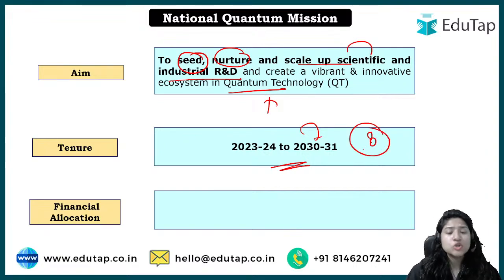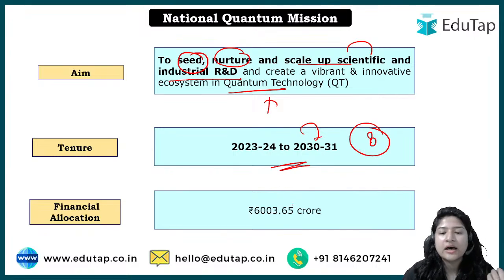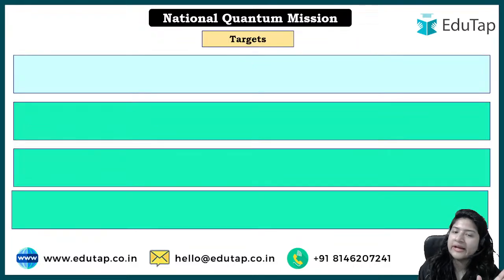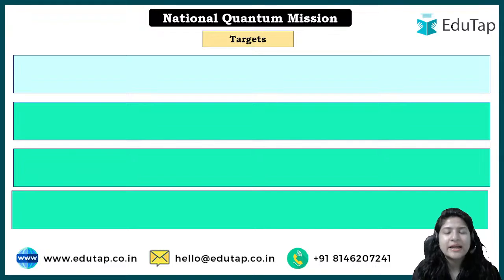Okay. Talking about financial allocation, definitely it would require some money. So around 6,000 crore on average, you can say, has been allocated for this particular mission. Please keep in mind this is the overall budget that we are talking about, right? So when you have entered a research and development field, definitely there will be some initial aims that you must have, right? So what are the initial targets?